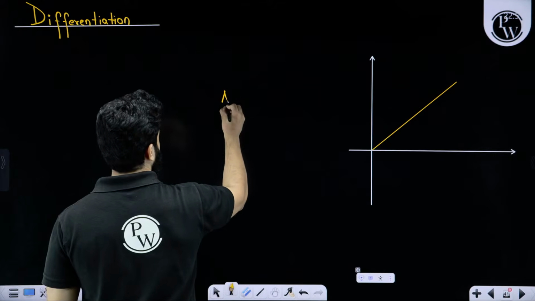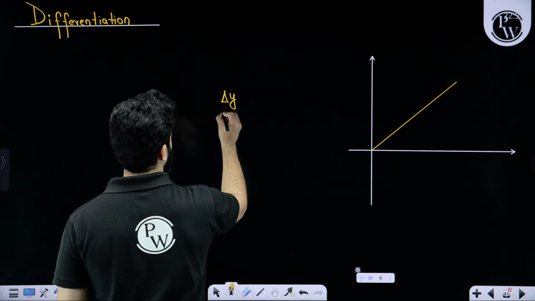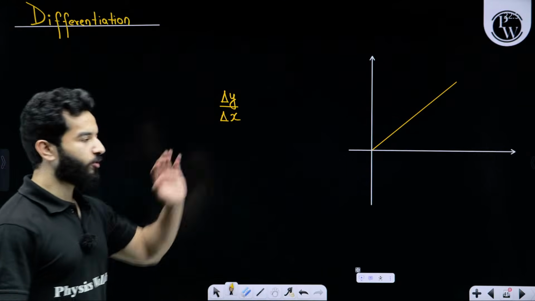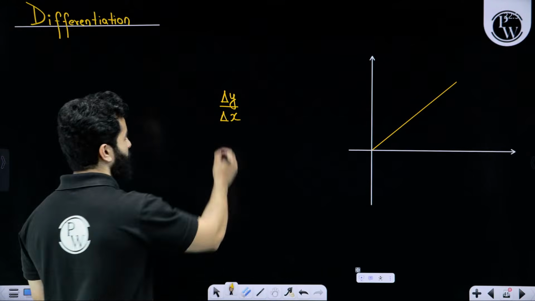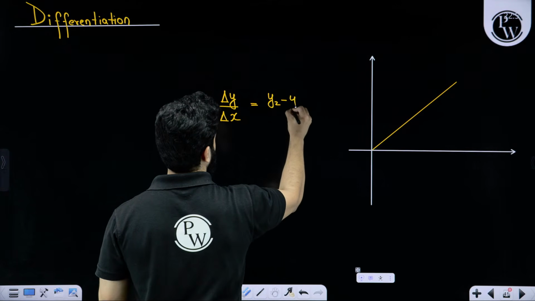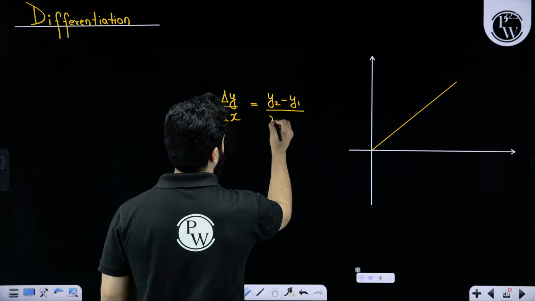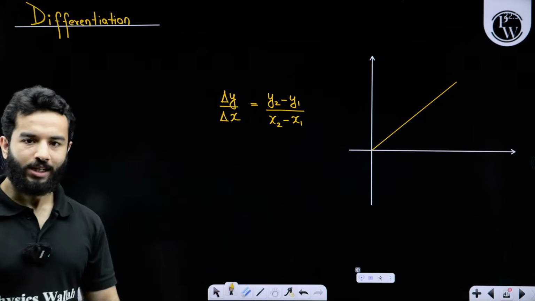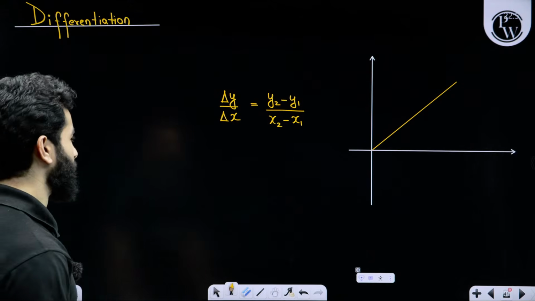If I want to know del y by del x of this straight line, del y by del x basically means y2 minus y1 divided by x2 minus x1.